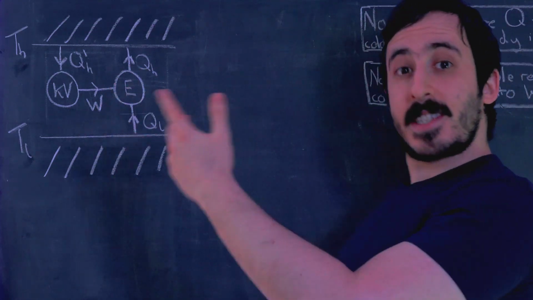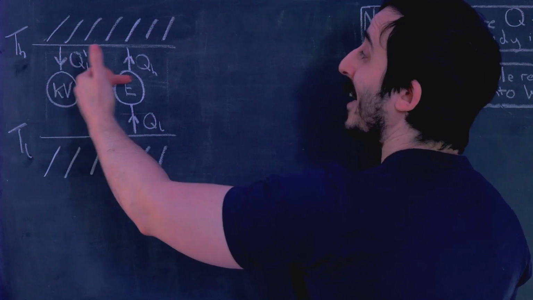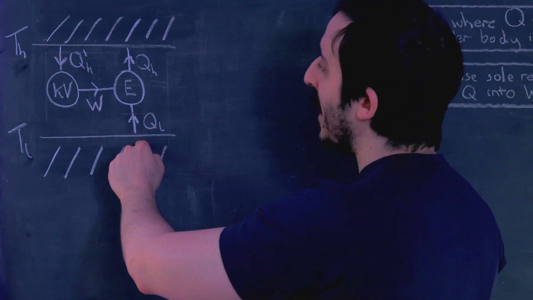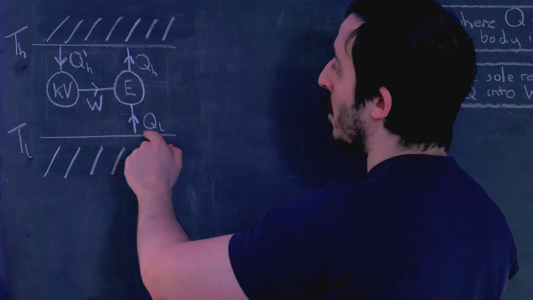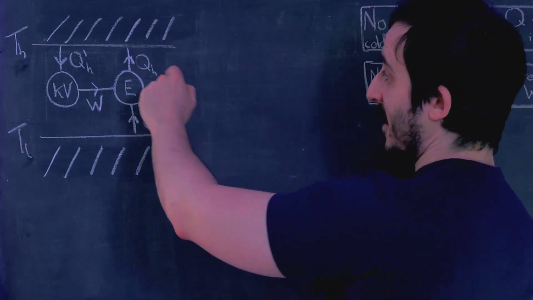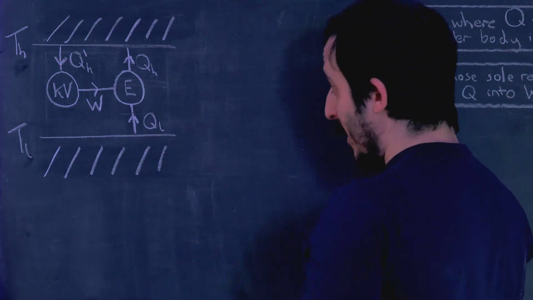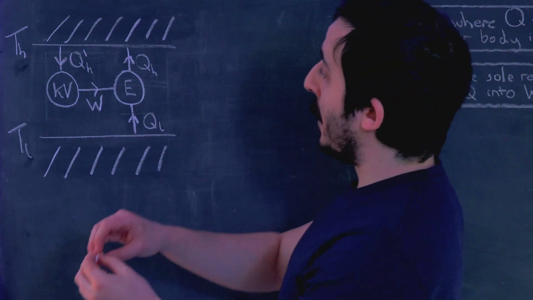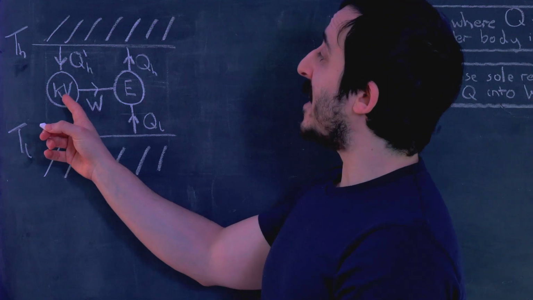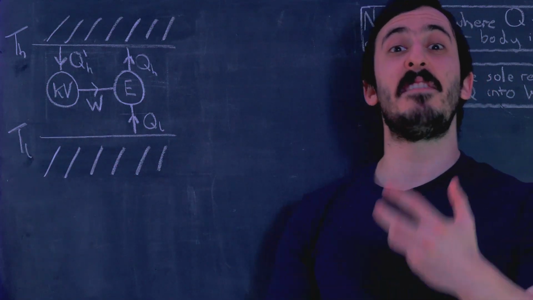And like we showed in the second example, here we are putting work into the engine and we are drawing some heat out of the lower temperature reservoir, which is QL, and we are ejecting some heat into the higher temperature reservoir, which is QH. And then to complete this diagram over here, this KV stands for a Kelvin violator.